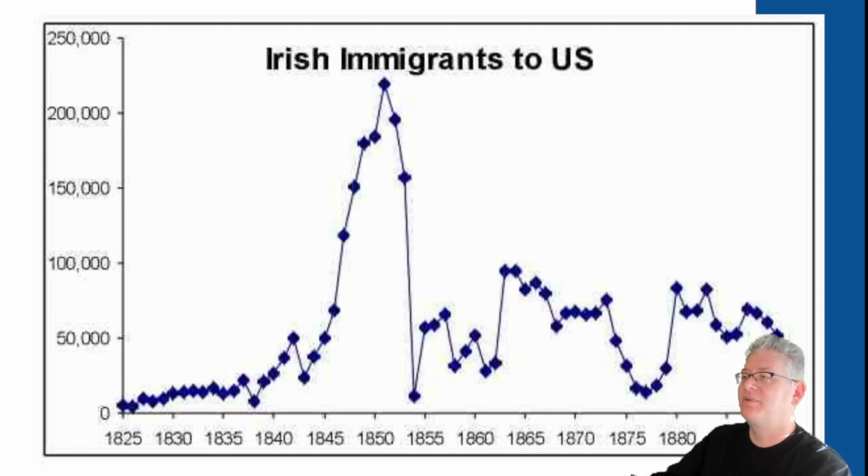Here you can see an example of Irish immigrants coming to the United States. You can see there 1850, a huge increase, 1845 to 1850. That's when our potato blight is going on. Every year we had over 200,000 people coming to America to try to take advantage. And then, of course, after that, it drops precipitously, especially during the Civil War. Then it comes up a bit again a little bit later, but never as much as it was initially during that potato blight.